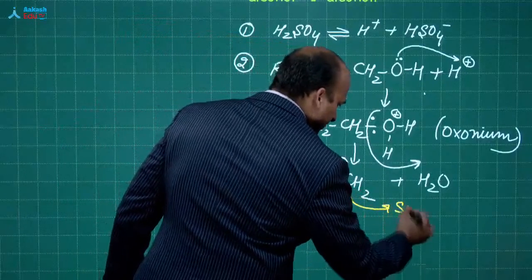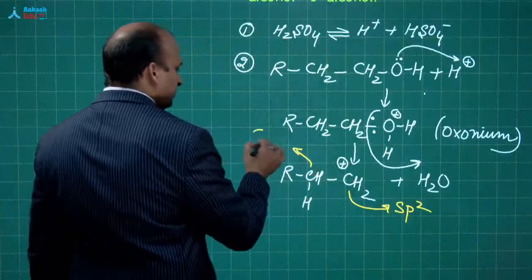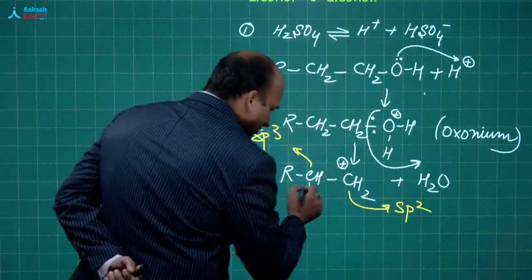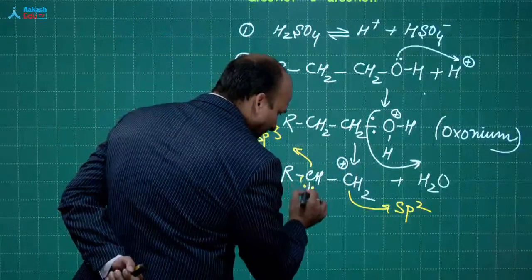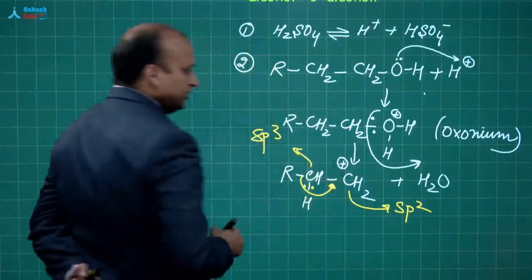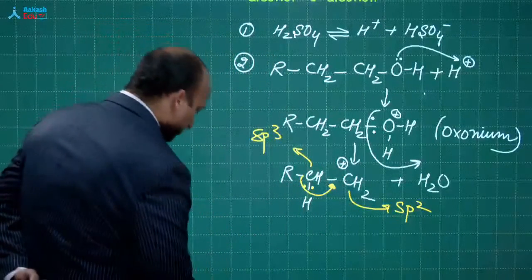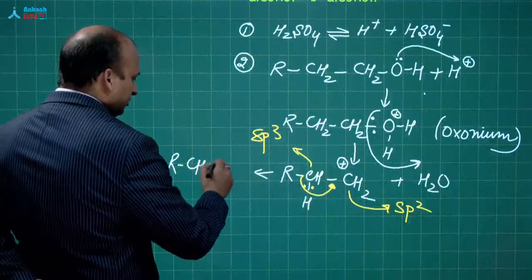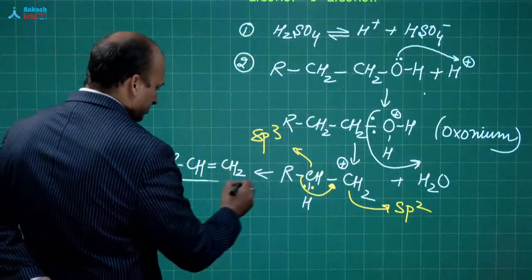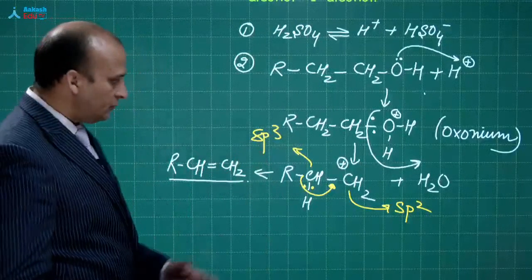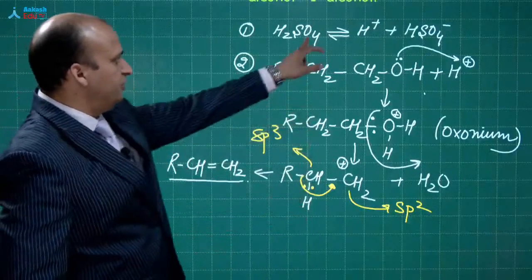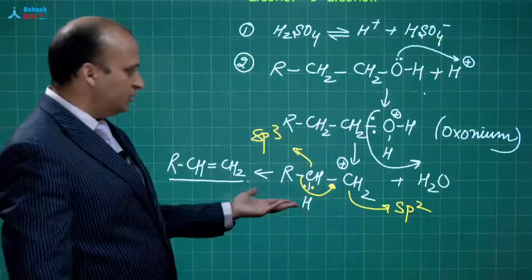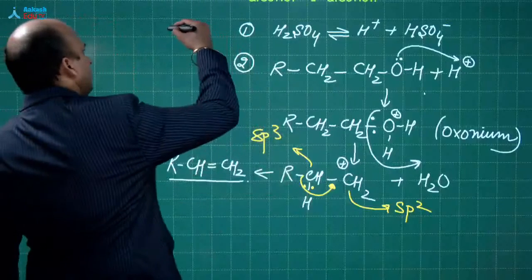This carbon is sp2 hybridized, this carbon is sp3 hybridized, and you are having at least one hydrogen. So, now this positive charge will pull this carbon hydrogen bond, sigma p overlap will take place, and thus you will be getting R CH double bond CH2. And this H plus will be taken up by H2SO4. You require high temperature because a lot of bond breaking is happening over here. This is the mechanism for dehydration of alcohol.